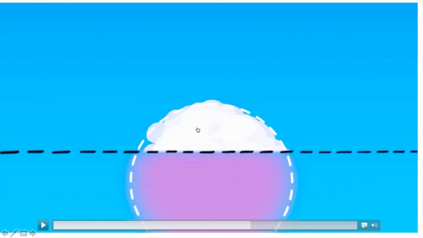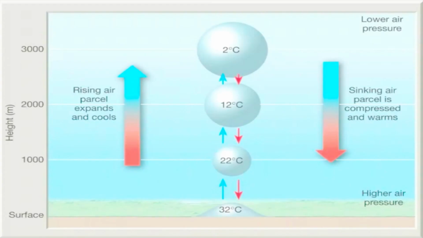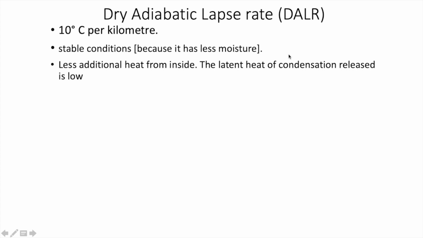It turns into cloud. Cloud forms only if there is condensation, and during condensation there is a release of heat inside the cloud, which makes the cloud less dense than the ambient environment, right? So because of less water vapor in the case of DALR, there is less warming inside.